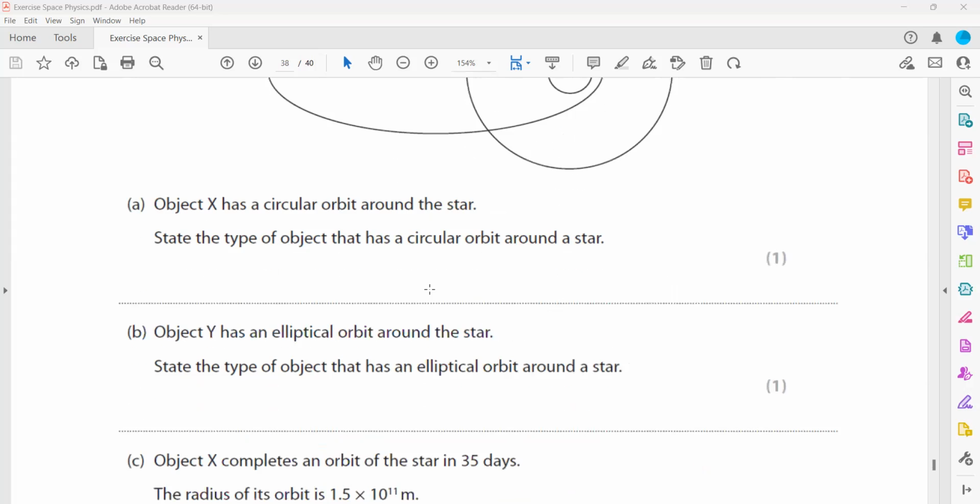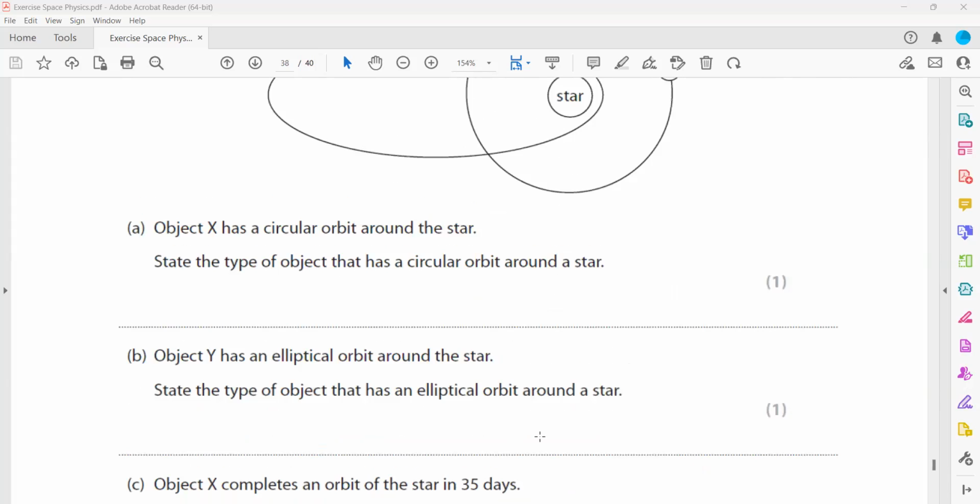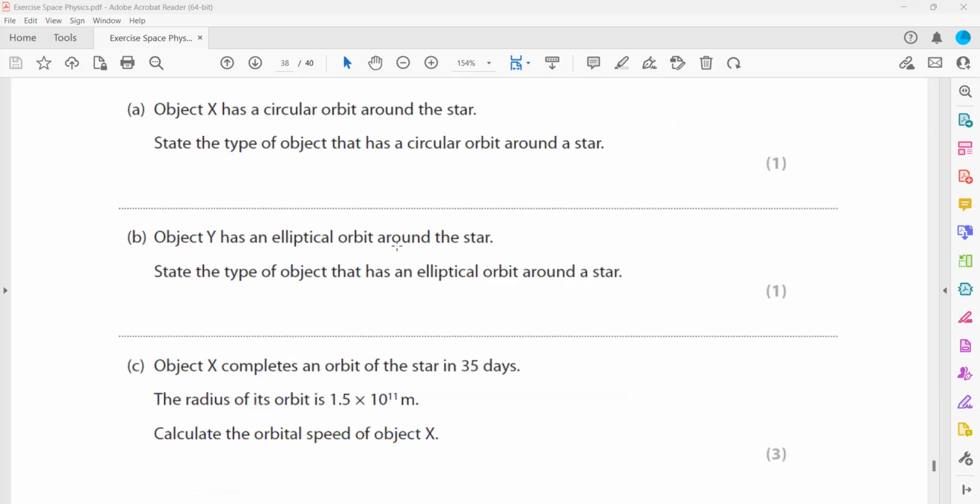The next one, object Y has an elliptical orbit around the star. State the type of object. Yeah, so elliptical is a comet.